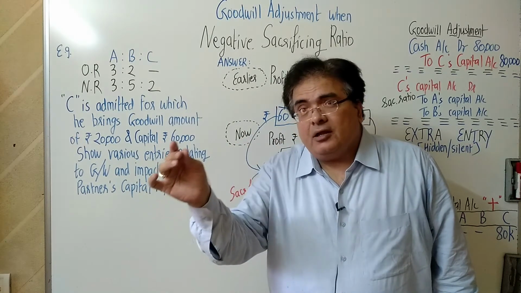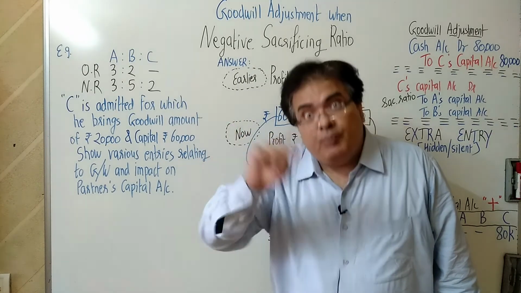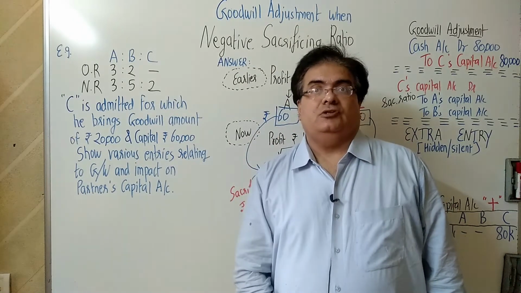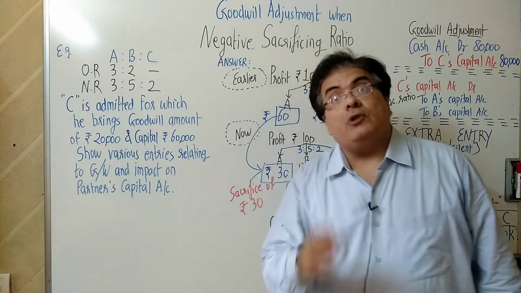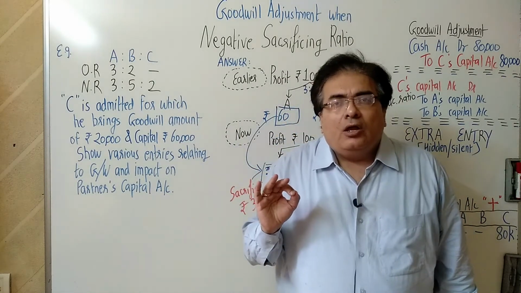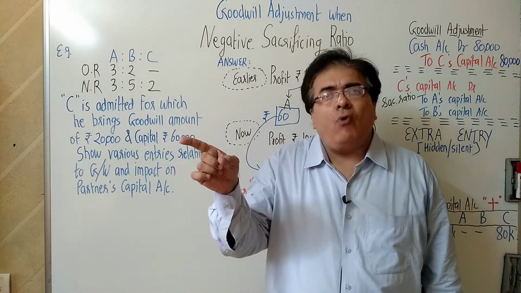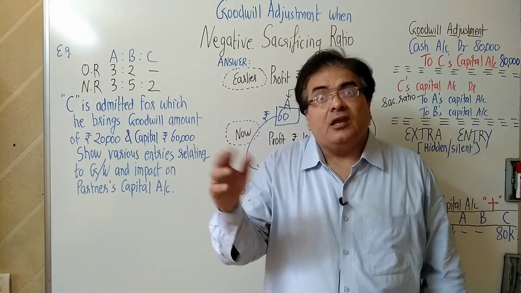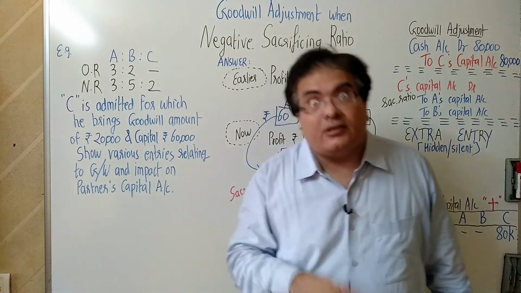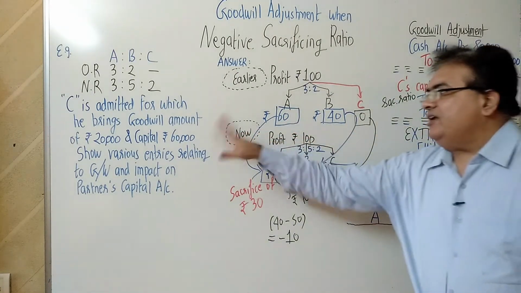But when the new partner brings the amount in the name of goodwill, it will go to the other partners in the sacrificing ratio. It will go to the old partners in the sacrificing ratio. Goodwill का पैसा लेकर आता है वो, यानी C, लेकिन जाएगा दूसरे दो के खाते में in the sacrificing ratio. That is the beauty. Now C is bringing 20 and 60, 80.